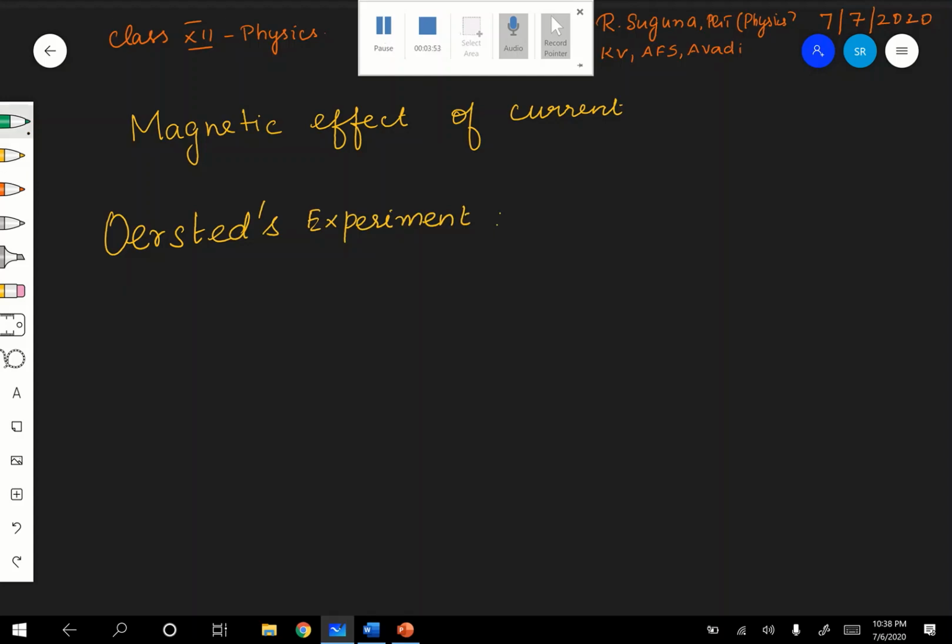Take a magnetic needle, a compass needle, and just mount it.